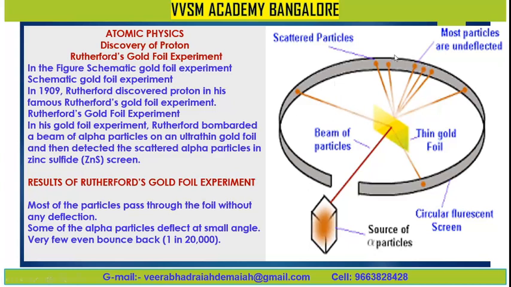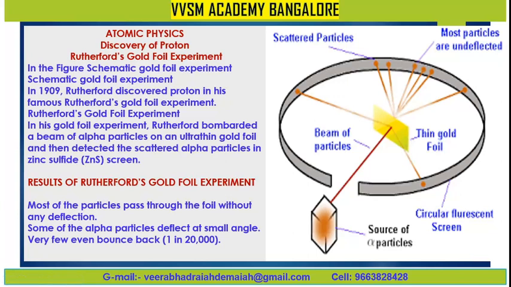This is the zinc sulfide screen. Most of the particles are undeflected here. This is the source of alpha particles from a radioactive element. The alpha particles are bombarding through this thin gold foil, which is the famous Rutherford's gold foil experiment, my dear friends.